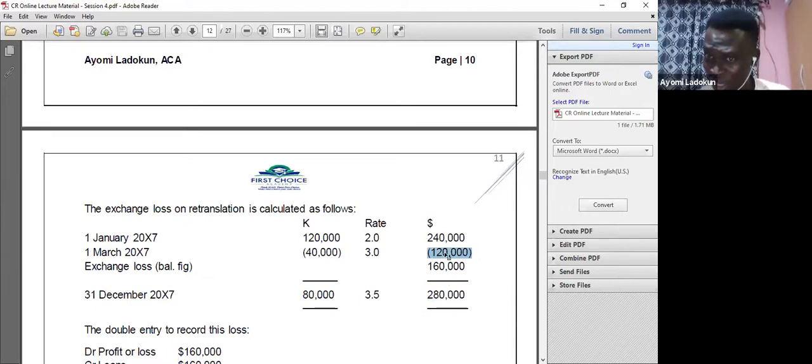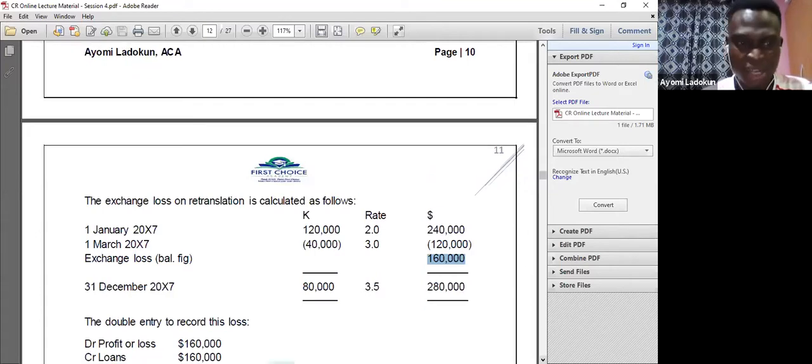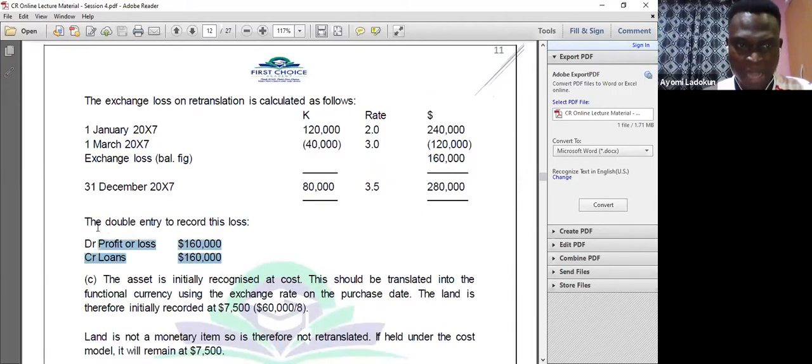This is just a coincidence, right? $120 was remaining. So if I remove the $120 that was supposed to be paid, it is now worth $280 after the year end. The difference between 120 and 280 is 160. So this is an exchange loss. I'll take it to my profit or loss account immediately, and I will increase the value of my loan. So that's what you are seeing there. All right, that's very simple, right?